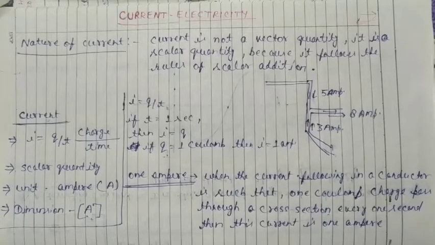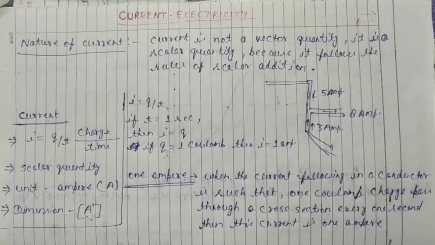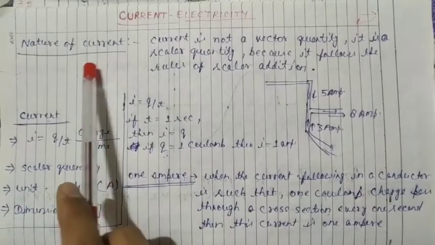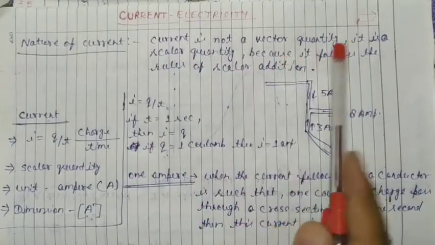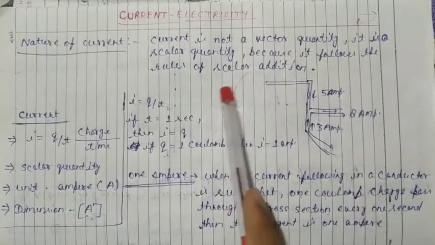This is simple algebraic addition, and we already know algebraic addition is followed in scalar quantities. So current is a scalar quantity because it follows the rules of scalar addition.